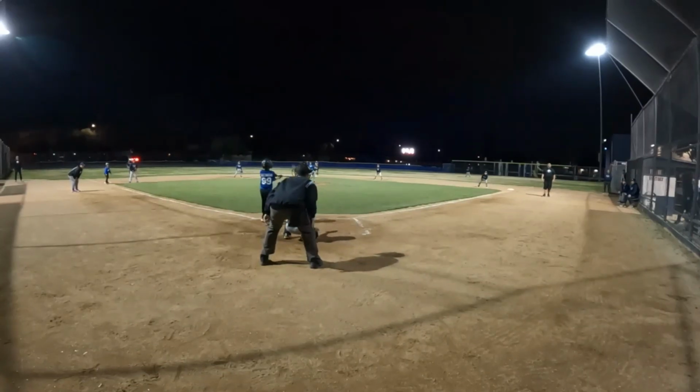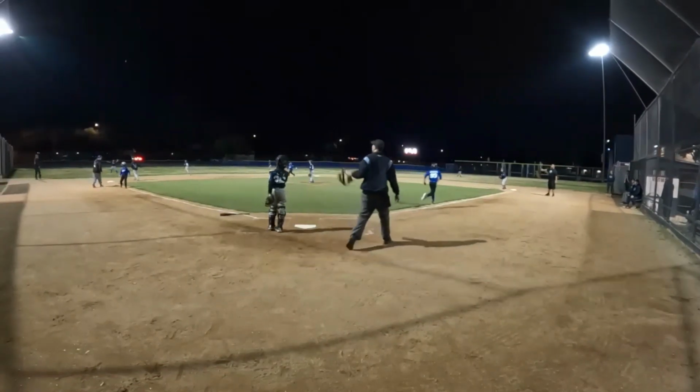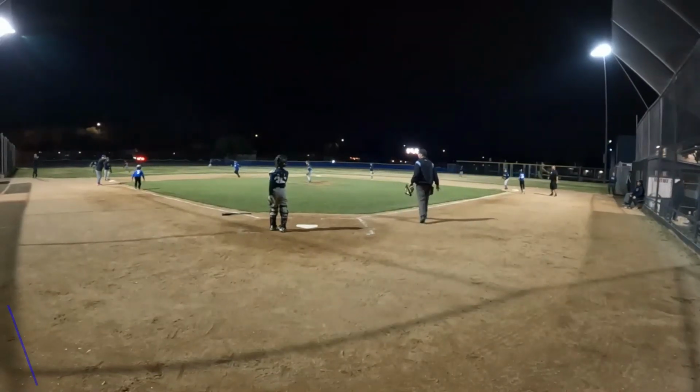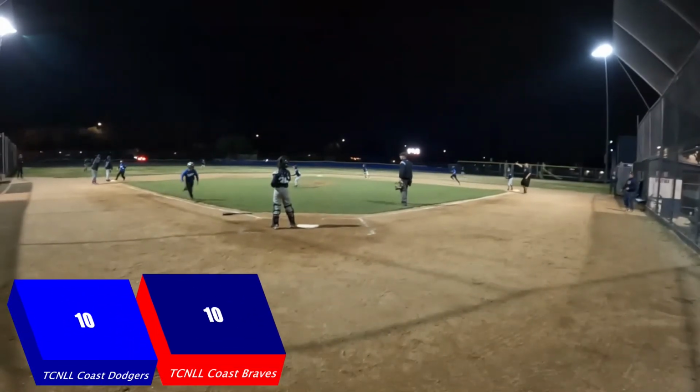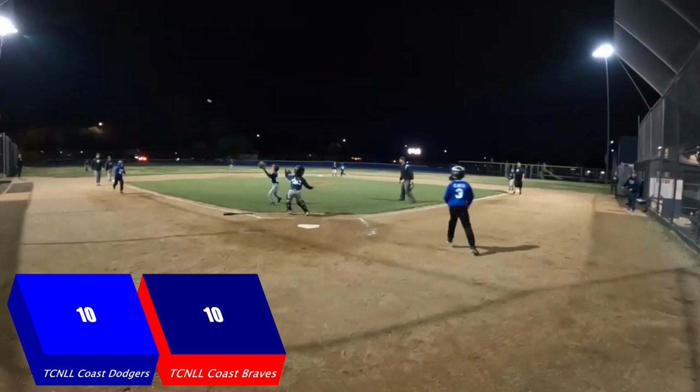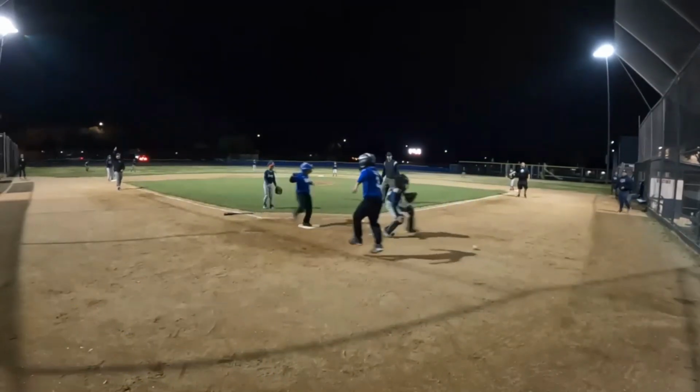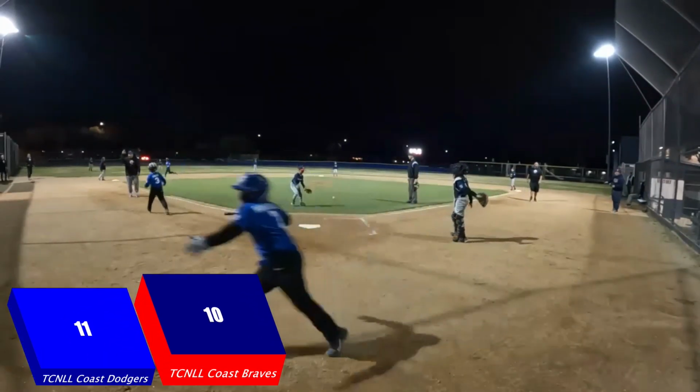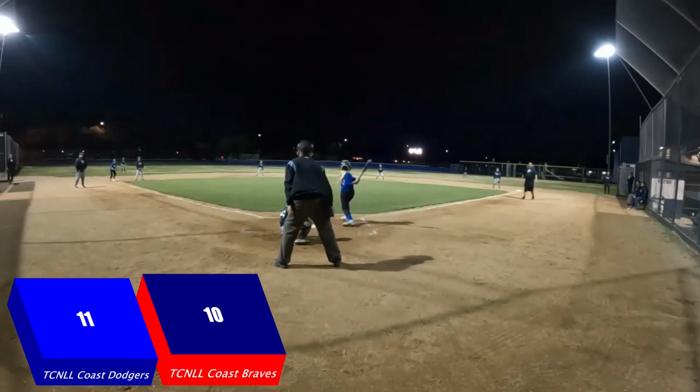Here's the pitch. And Nick swings and drives it to left. And in left field, Dexter did not make that catch. Here comes one run to score. And two runs to score. Dodgers now lead it 11-10.